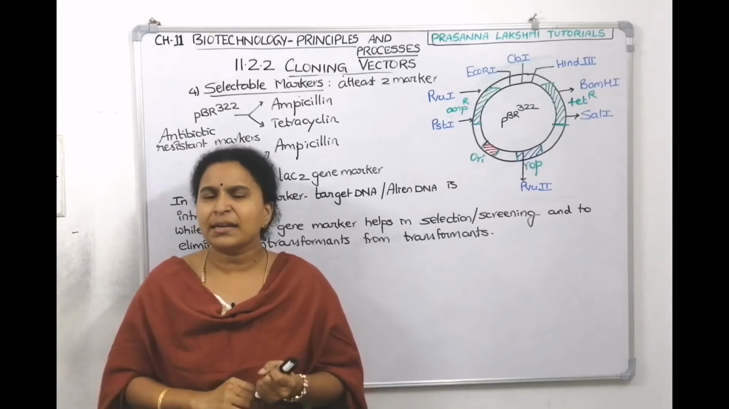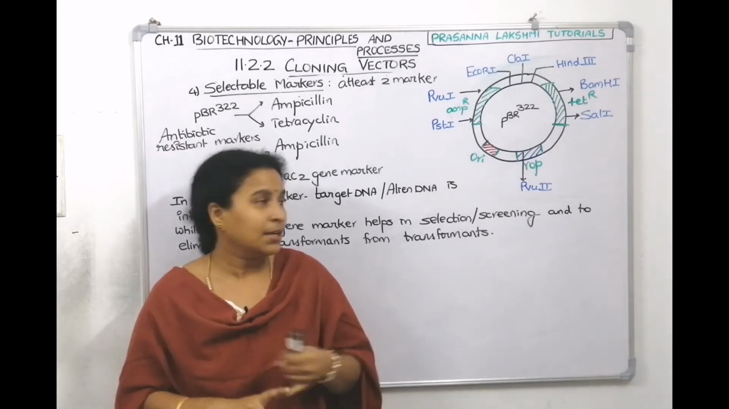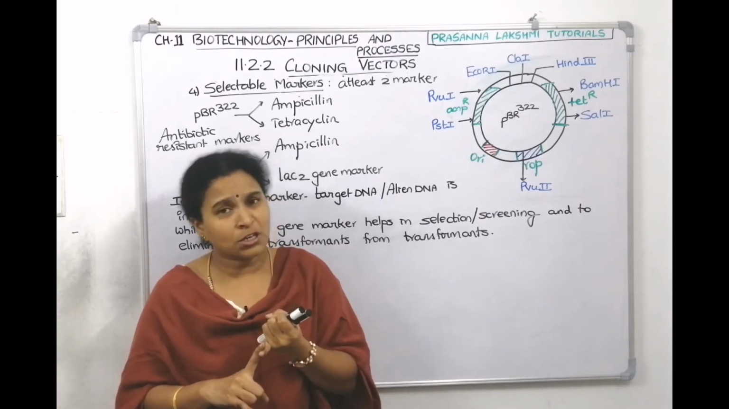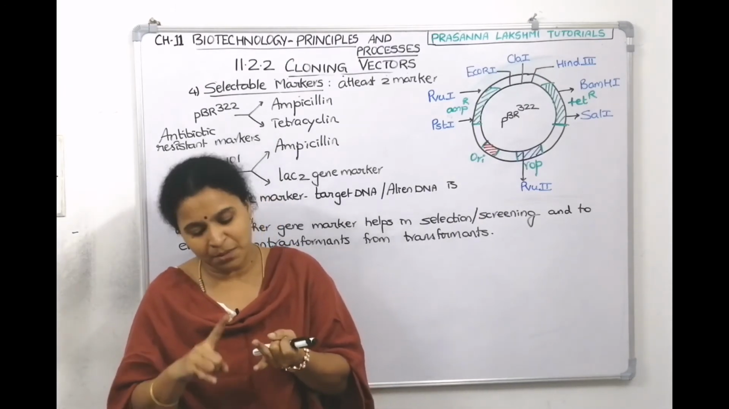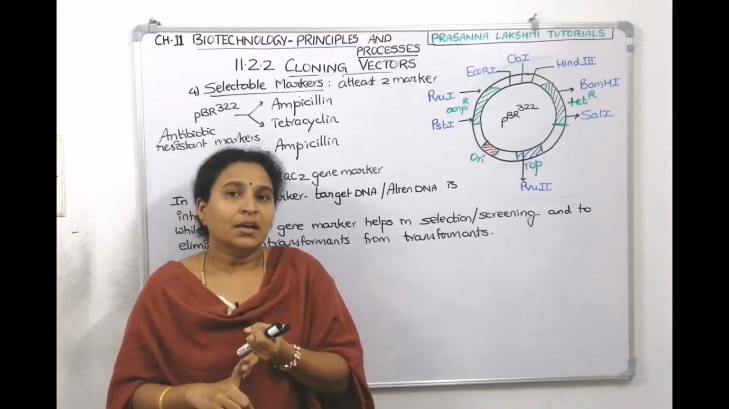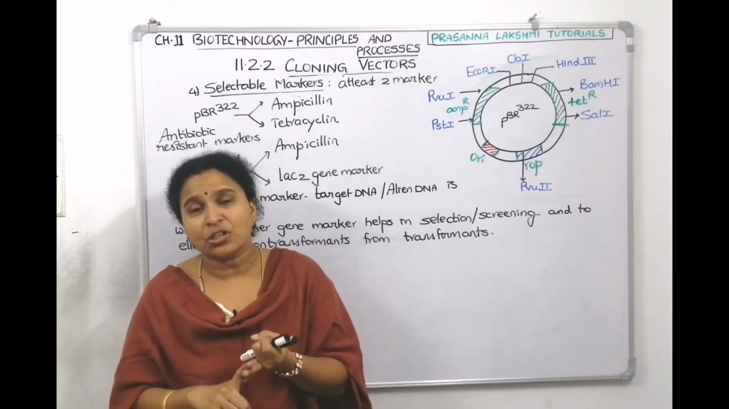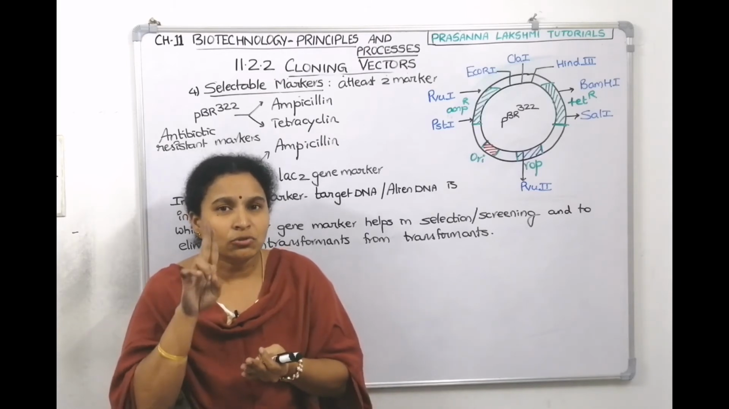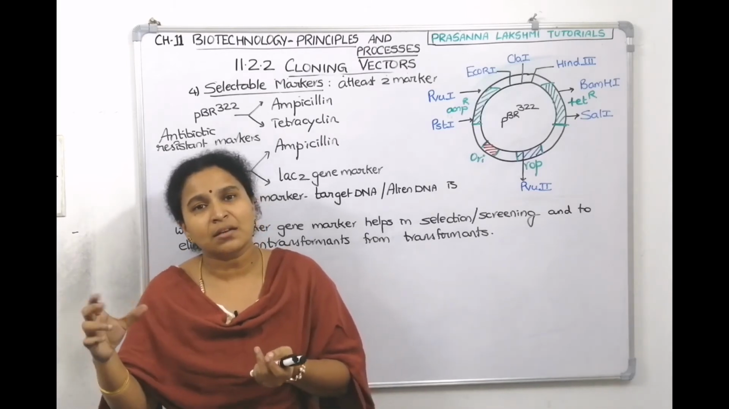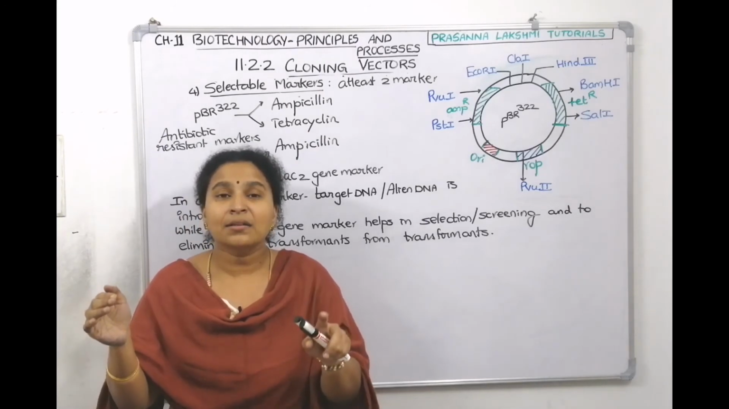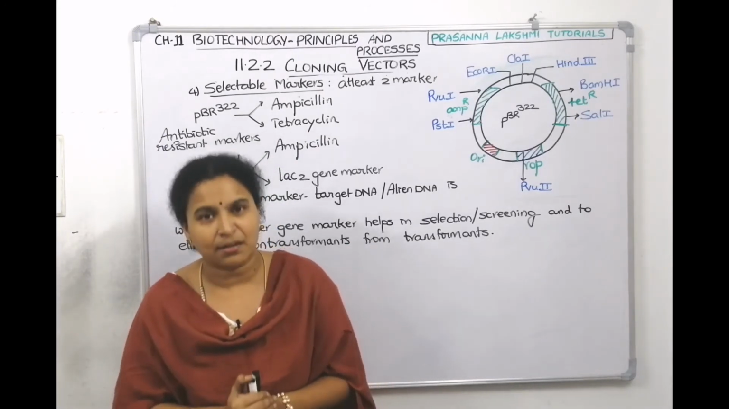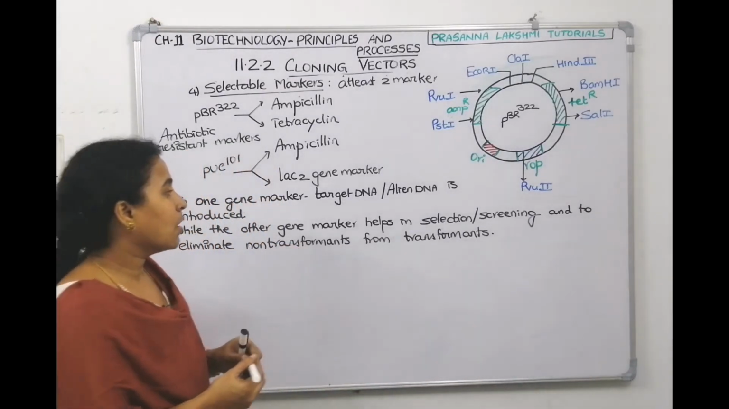Understood? What are the ideal characters a vector should possess? Ori site, yes. The rop gene which codes for the enzymes required for replication of the plasmid, yes. It should have unique restriction sites for restriction enzymes, yes. And it should have at least 2 gene markers. Into one gene marker, we will introduce rDNA. Another gene marker will help us to select the bacteria in which the rDNA is there. So now, selection or screening.